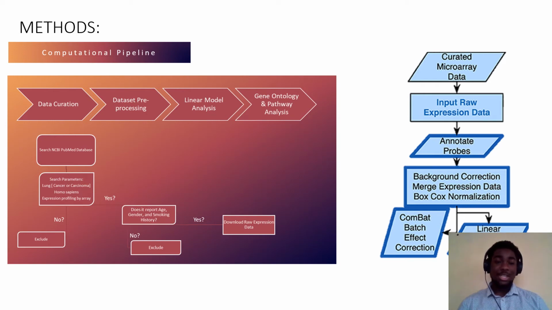So for the dataset preprocessing step, we would take the downloaded raw expression data and we would annotate it so we know which genes were which. And then after that, we'd run a background correction and a normalization just to make sure that everything was within the same scale. Then we do a batch effect correction. This was to eliminate any errors that might have been given from the machines and not necessarily the computational analysis. And then after that, we would run a linear model analysis. We didn't get to do the linear model analysis.